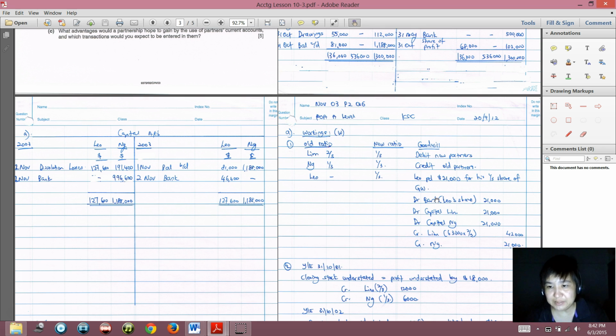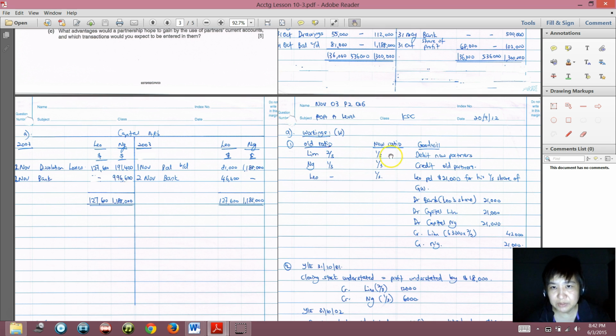If Leo has not paid, that means we will debit Leo's capital account, because we will reduce his balance in the capital account. But since the question says that Leo introduced, I imply that Leo paid. I interpret it as Leo paid 21,000 for a share of goodwill. So if Leo has paid, you debit bank. He paid, that means it will pay into the company bank account. Okay, debit bank 21,000.